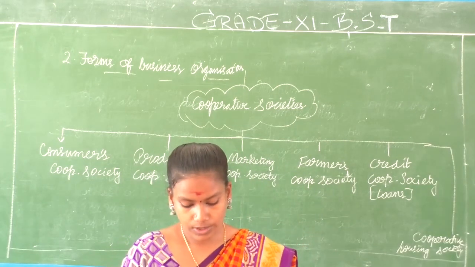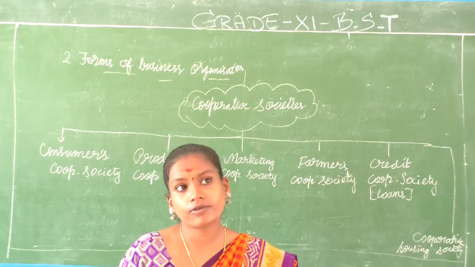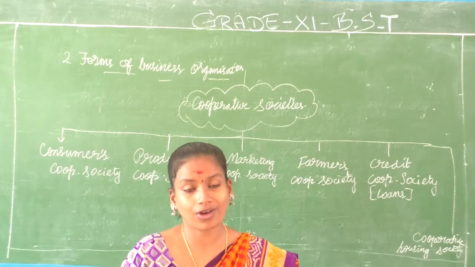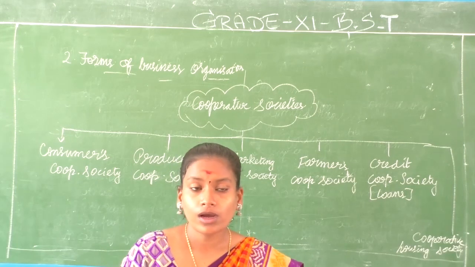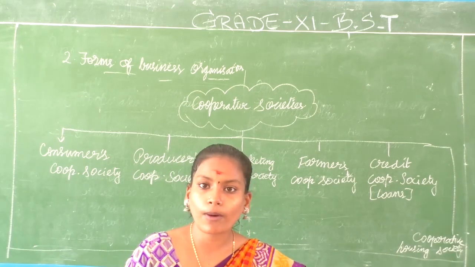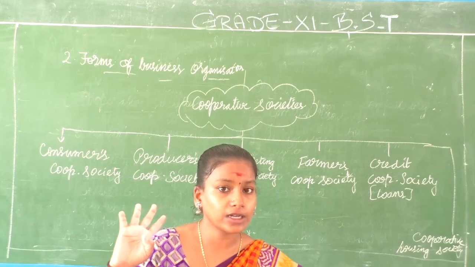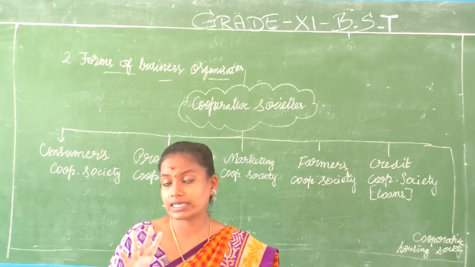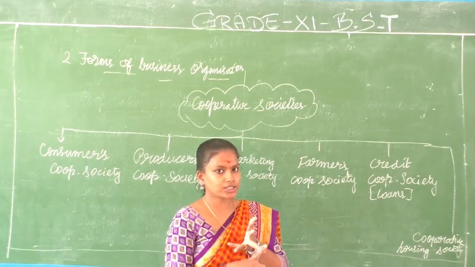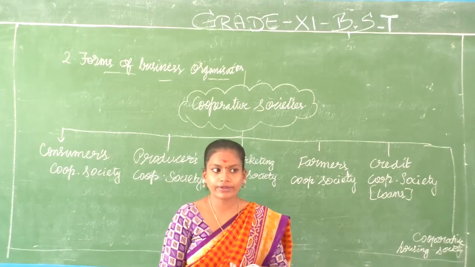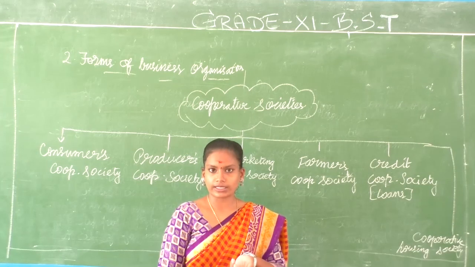In the next class we will be seeing the last form of business organization, which is joint stock company. Alright children, till then I want you to go through this topic about cooperative society. So far we have completed four forms of business organization: sole proprietorship, joint Hindu family business, partnership, and today we have discussed the cooperative societies.